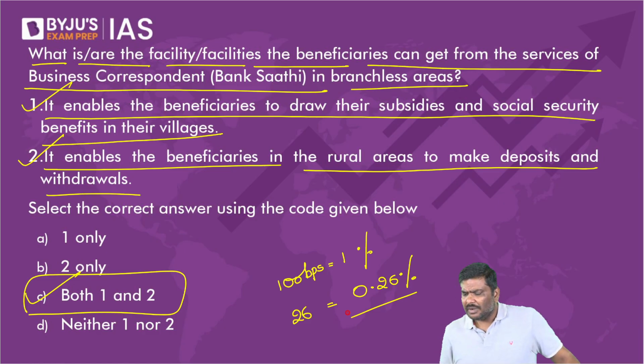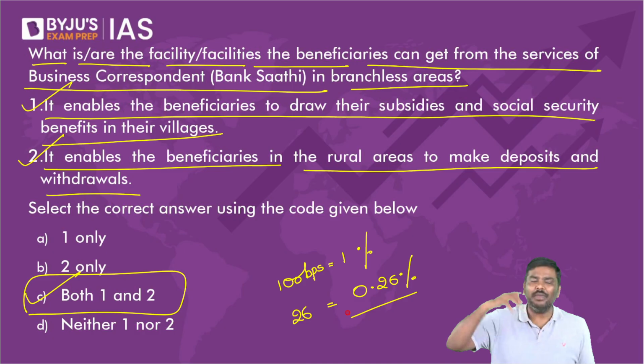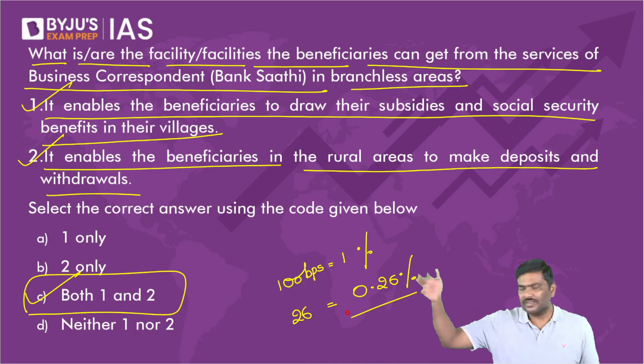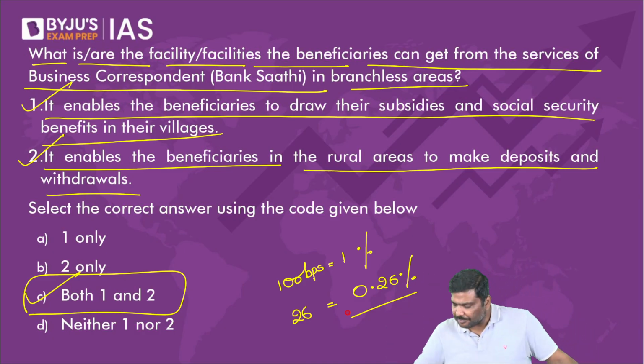Sir, if my loan becomes SMA 3 and I pay the EMI, then what? My dear, where is the classification of SMA 3? There is no SMA 3. There is SMA 0, SMA 1, SMA 2. Even if you make a loan payment with a delay, certain charges will be imposed. But even after SMA 2, if you don't make a repayment, it will be classified as a non-performing asset.